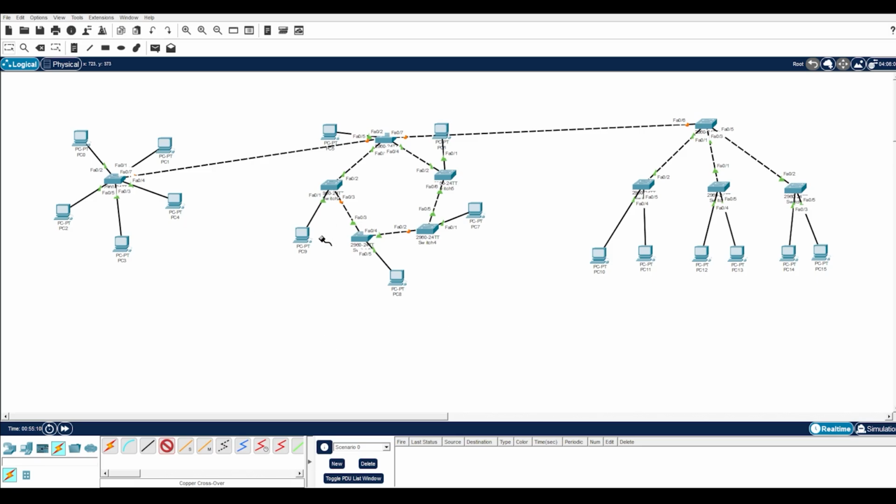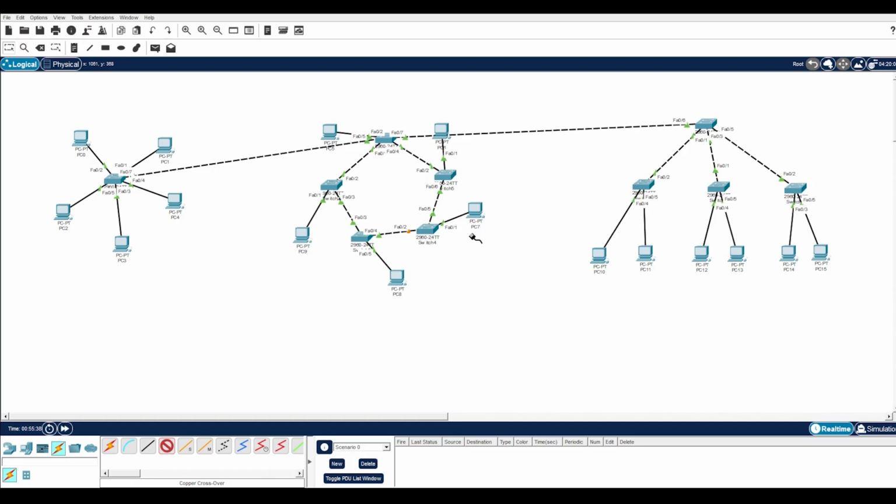Hybrid topology allows organizations to take advantage of the strengths of different topologies. For example, one department may use star topology, another may use ring topology. Both can still be connected within the same organization. This makes hybrid topology highly flexible, scalable, and suitable for large enterprises, universities, data centers, and corporate environments.